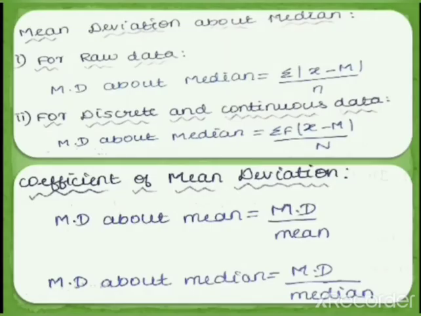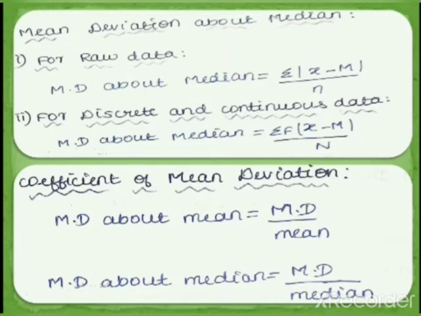And mean deviation about median. Our next definition is mean deviation about median. Here also we are having raw data and discrete and continuous data. For raw data, formula for mean deviation about median is equal to summation modulus x minus capital M, capital M is our median, divided by n. For discrete and continuous data, mean deviation about median is equal to summation f modulus x minus M, M is median, divided by capital N, which is total frequency summation f.